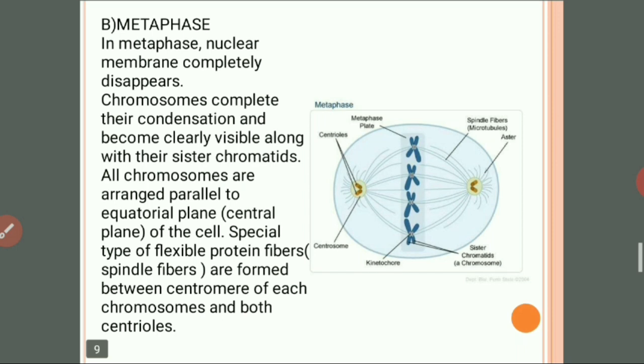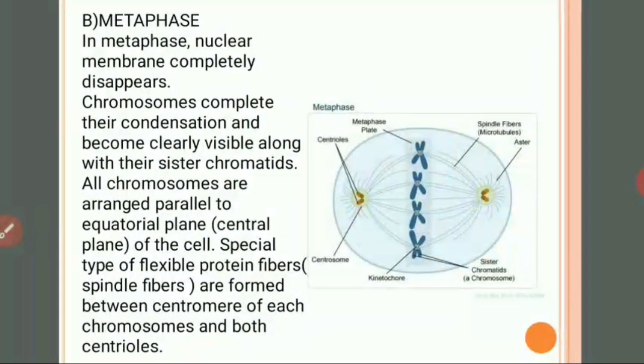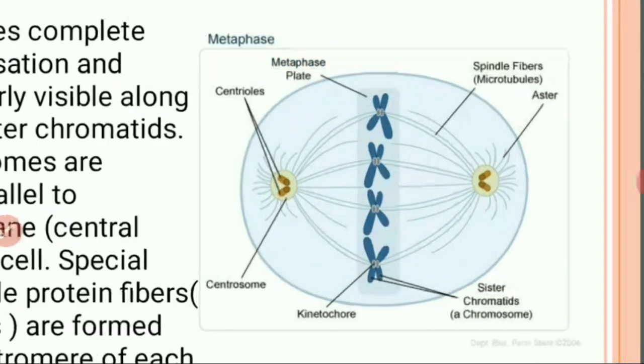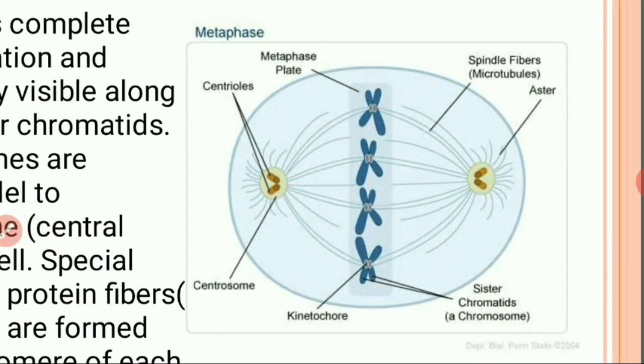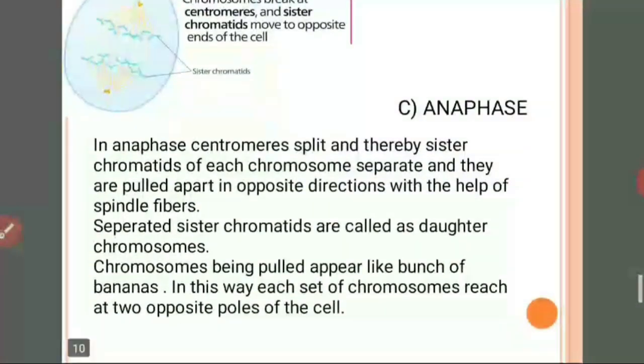All chromosomes are arranged parallel to the equatorial plane, as we had seen here in the figure, that all the chromosomes are arranged parallel to the equatorial plane or at the center plane of the cell. Special types of flexible protein fibers, which we call spindle fibers, are formed between the centromeres of each chromosome and both centrioles. So you can observe the figure, and whatever I have told you, you will understand in this figure. Okay, so the next step we call anaphase.